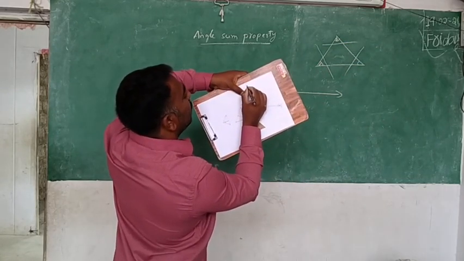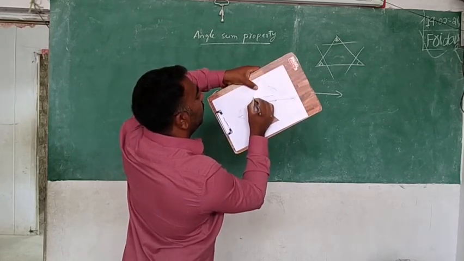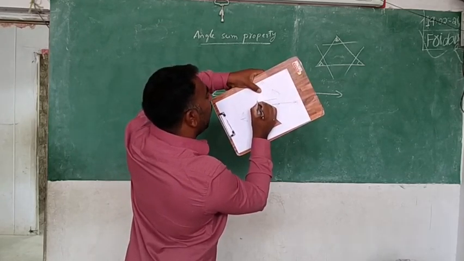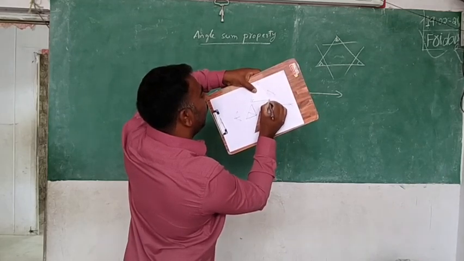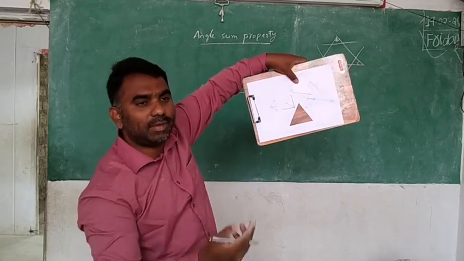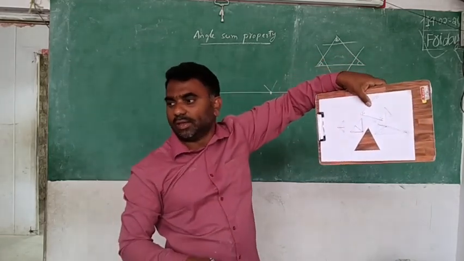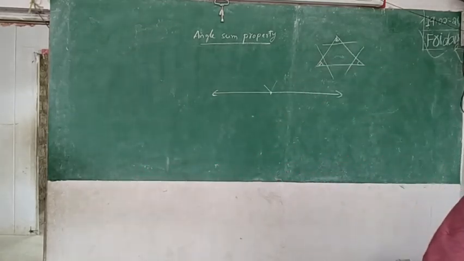This is the first angle. I am taking this as angle A. This is the second angle, angle B. This is the third angle, angle C. Mark like that inside, because the paper is not outside, no. Inside only you mark A, B, C or X, Y, Z or whatever it may be.